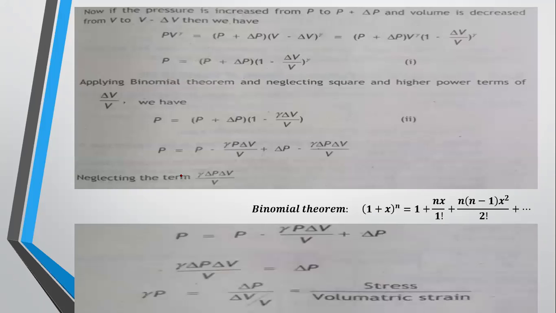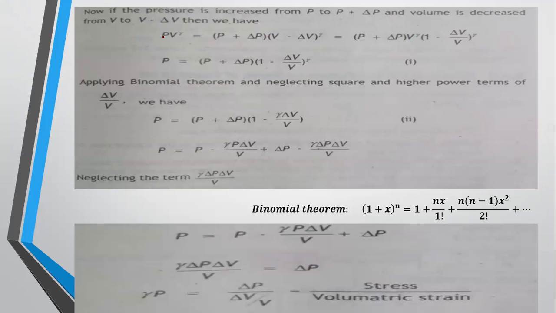Now, if the pressure is increased from P to P plus delta P, where P is the initial pressure, P plus delta P is the total pressure, and delta P is the change in pressure, and volume is decreased from V to V minus delta V, then we have PV^gamma. This is the first relation.